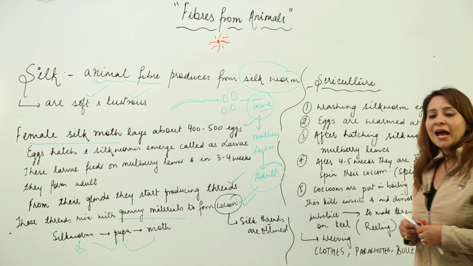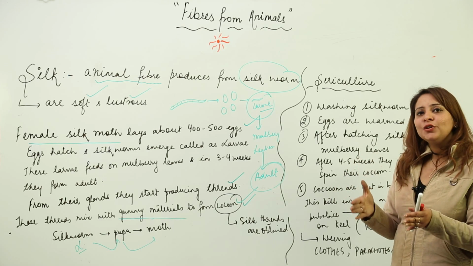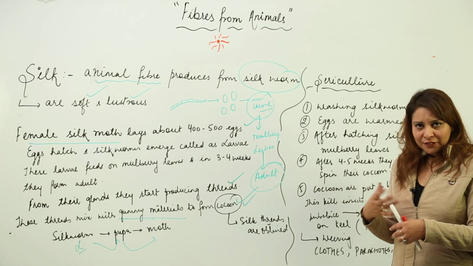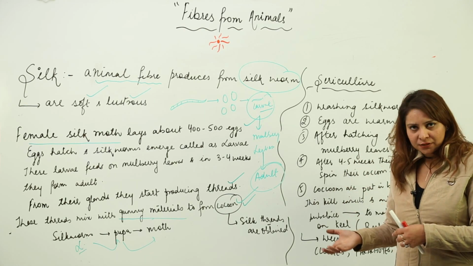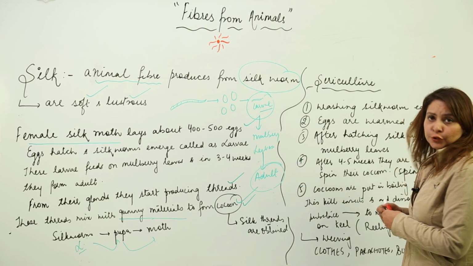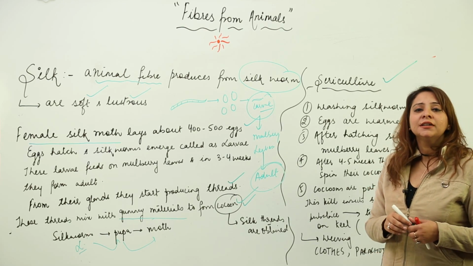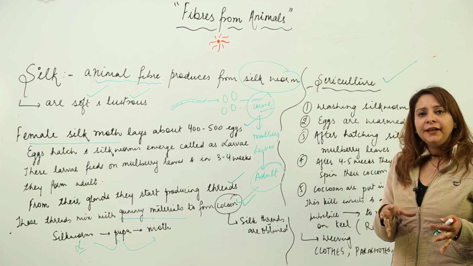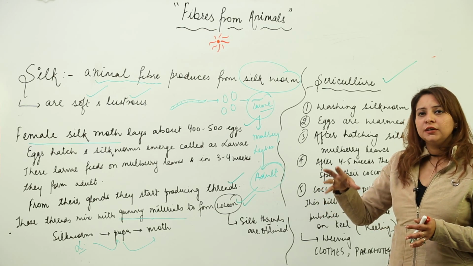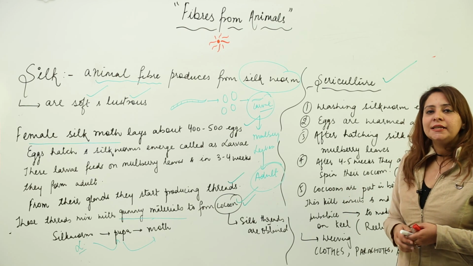The process of rearing and taking care of silkworms in order to obtain the thread, that is the silk, is called sericulture.